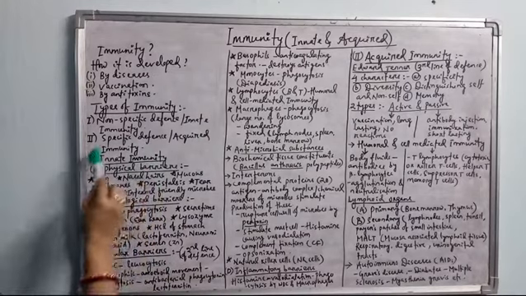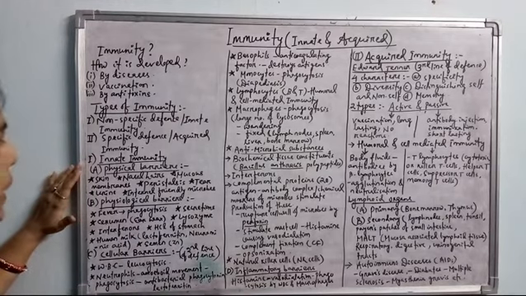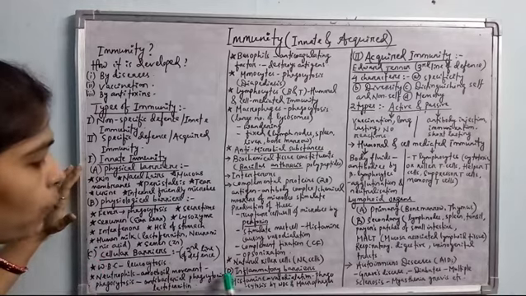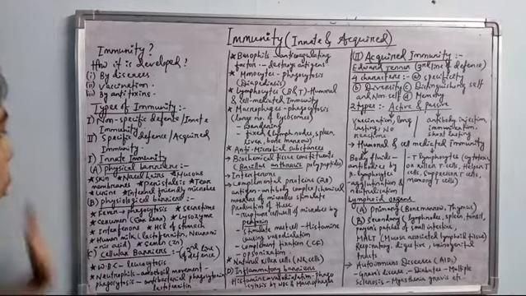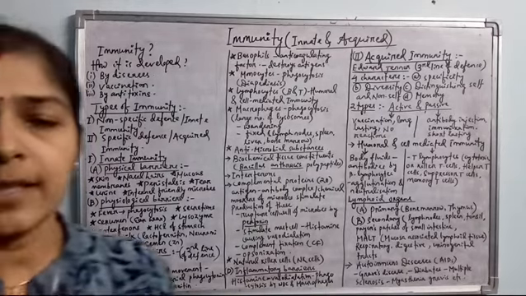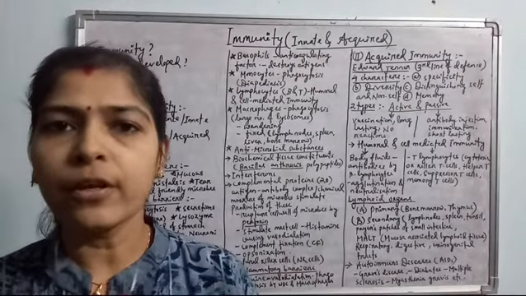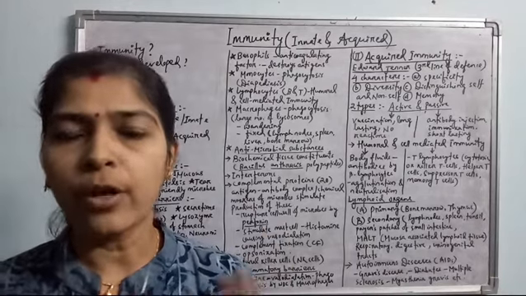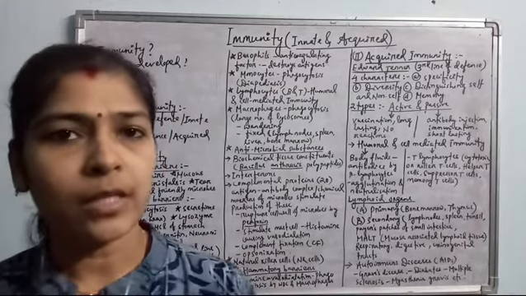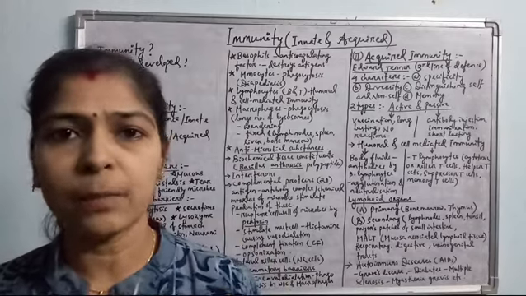So come to the first one, innate immunity. Innate immunity is maintained by four different types of barriers. First one is the physical barrier, second the physiological barrier, third the cellular barrier, and fourth the inflammatory barriers, which are there in our body to maintain innate immunity. It is the non-specific immune system, means it is not specific for a particular pathogen or a particular disease, but works against all different types of pathogens and diseases. All these barriers prevent the entry of the pathogens, and even after entry the pathogens are killed.